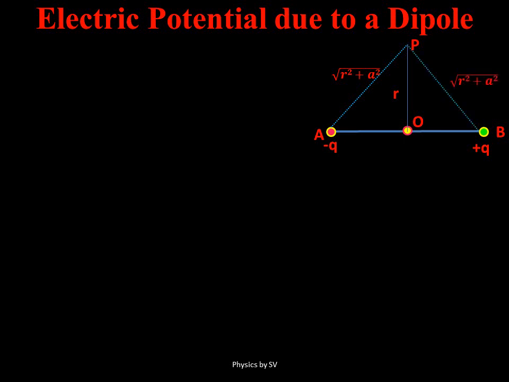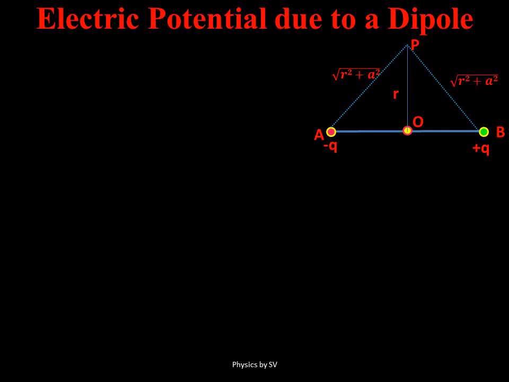Next we see electric potential due to a dipole at an equatorial point. For this, consider an electric dipole AB. O is the midpoint of AB, minus Q is situated at A and plus Q is situated at B. P is our point of observation, which is at a distance small r from the center of the dipole. Now it is clear that the distance AP can be written as the square root of r squared plus a squared, using the Pythagoras theorem, and this distance AP will be equal to the distance BP.